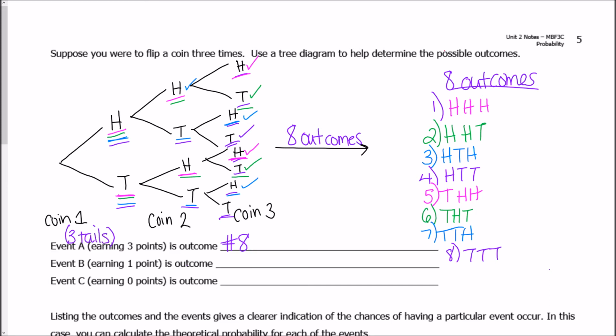If you remember, event B was earning 1 point, and event B was if you ended up getting 2 tails. So I'm going to look through my list and find all of the possibilities that have 2 tails. This has no tails. This has 1 tail. This has 1 tail. This has 2 tails. This has no tail, or just 1 tail. This has 2 tails, and this has 2 tails. So right here, the event B is outcome number 4, number 6, and number 7.